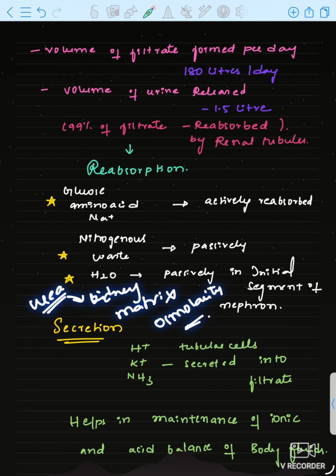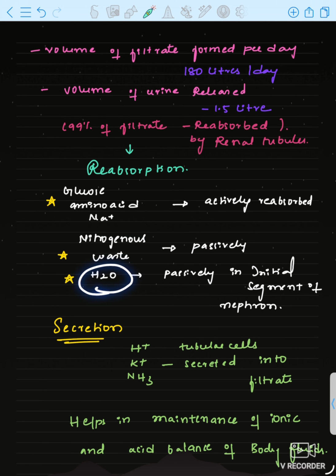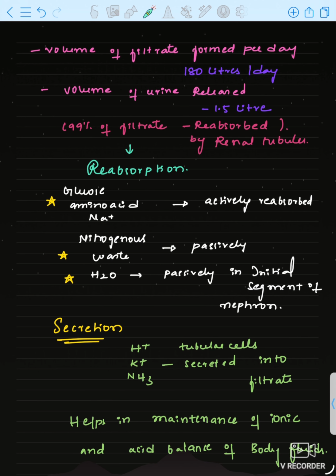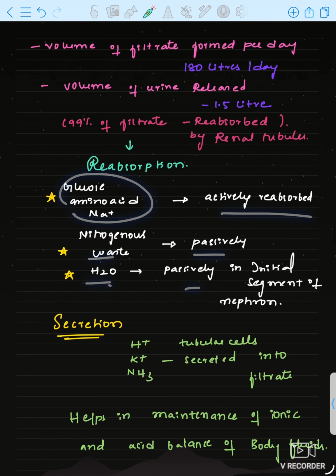To maintain the osmolarity, this urea, nitrogenous waste, will be passively reabsorbed. Okay, and H2O, water, also will be passively reabsorbed in the initial segment of nephron, means PCT. So you have to remember the products actively absorbed, and nitrogenous waste and water passively absorbed.